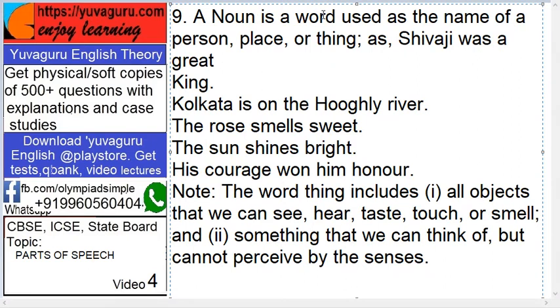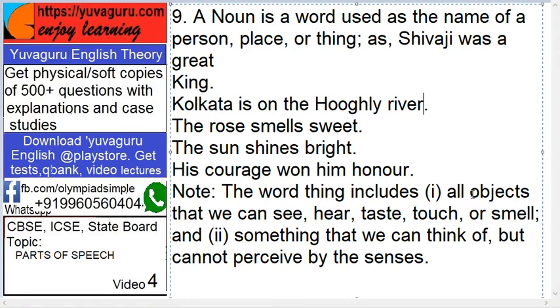A noun is a word used as a name of a person, place or a thing. Now thing means what? Thing is a very vague word. There is a note given over here: the word thing includes all objects that we can see, hear, taste, touch or smell. And there is also a second part to it: something that we can think of but cannot perceive by senses. Now this second part is somewhat difficult, but that's called abstract. So this you will understand once we get into details.